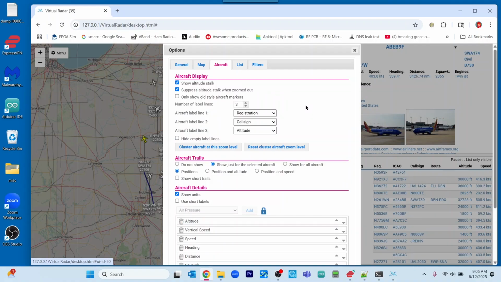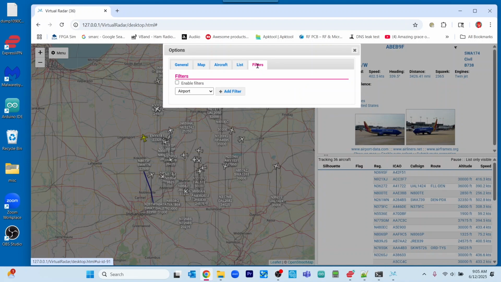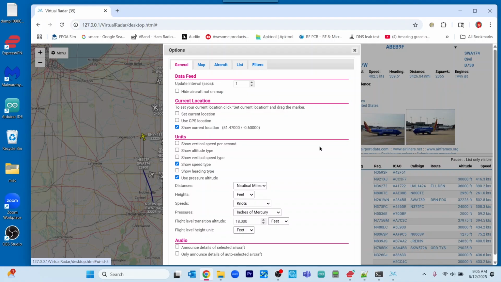There's, as you can see, just a number of things that you can do. Let's go ahead and click on list, filters. And so this is a very nice program.